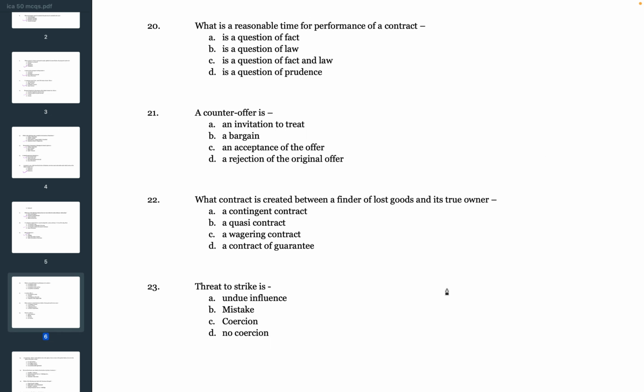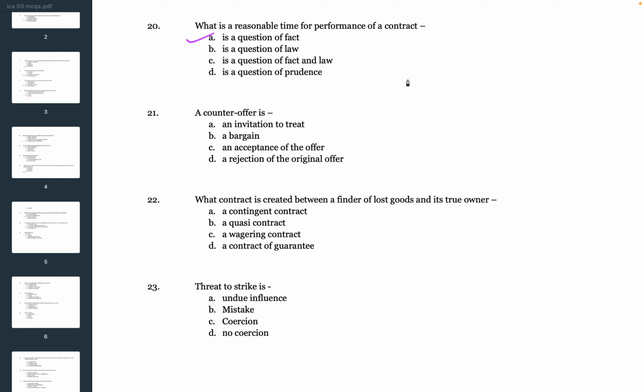Next question. What is a reasonable time for performance of a contract? The options are A, is a question of fact, B, is a question of law, C, is a question of fact and law, D, is a question of prudence. So the correct answer is A, is a question of fact. Reasonable time for performance of a contract is a question of fact.